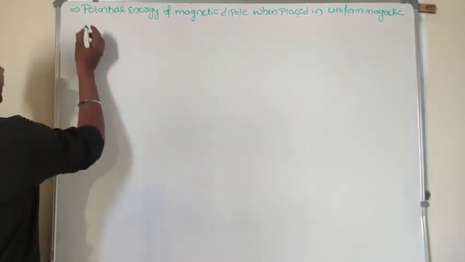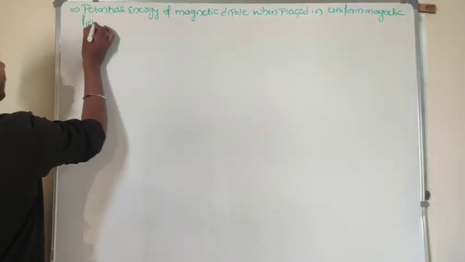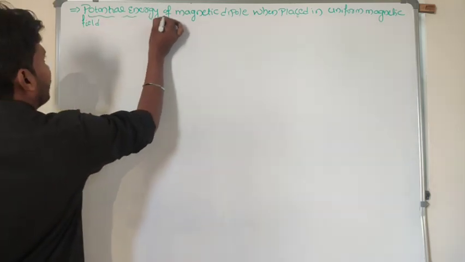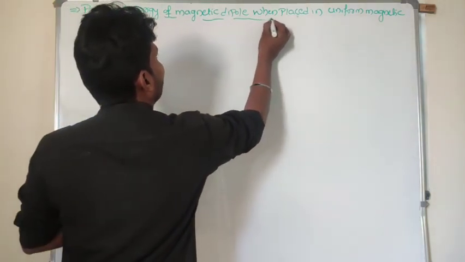So we'll derive the expression for the potential energy of the magnetic dipole.